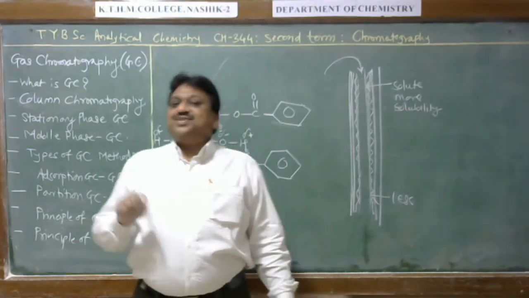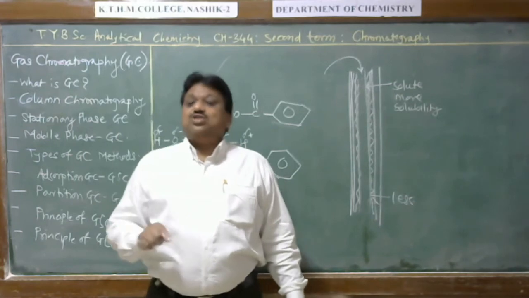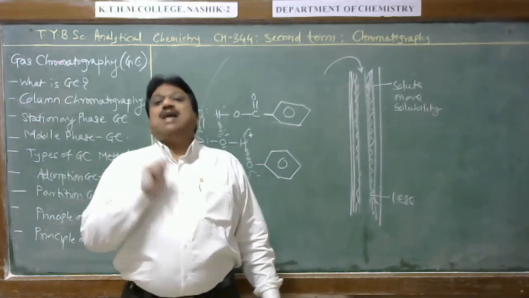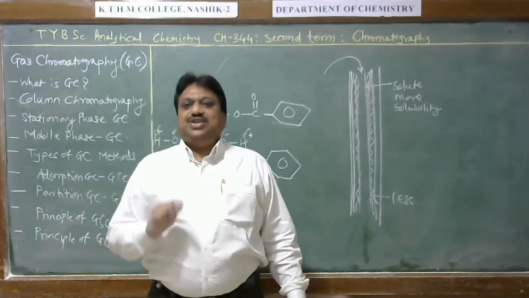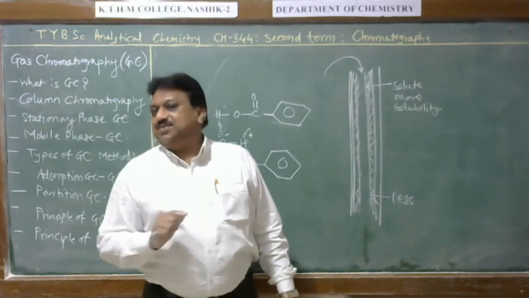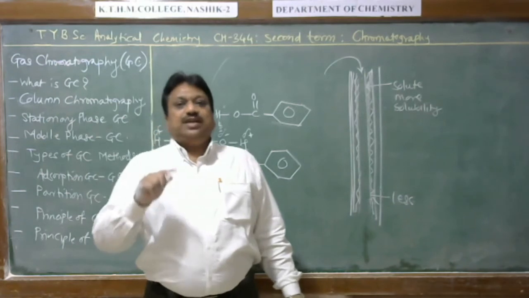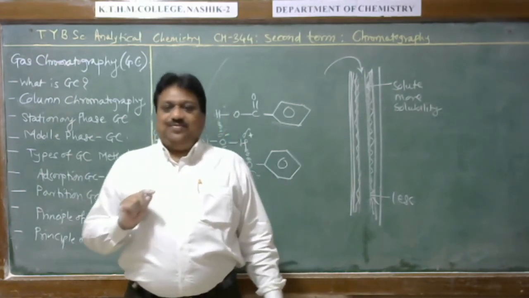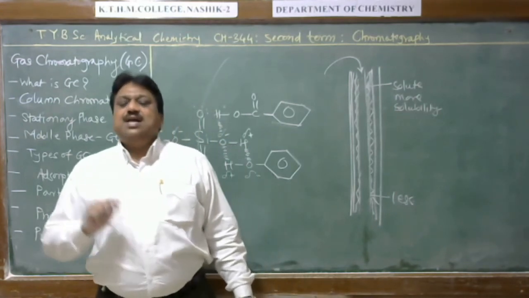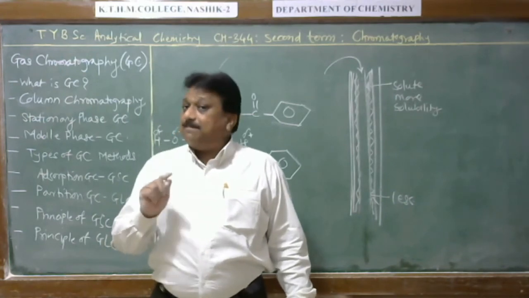This is because the mobile phase is gas, and only those sample components that the mobile phase is able to transport through the stationary phase are separated. Solids cannot be transferred by the gas mobile phase. Liquids cannot be transported by the gas mobile phase, and therefore only gases are transported by the gaseous mobile phase, so GC is useful for separation of gaseous samples only.